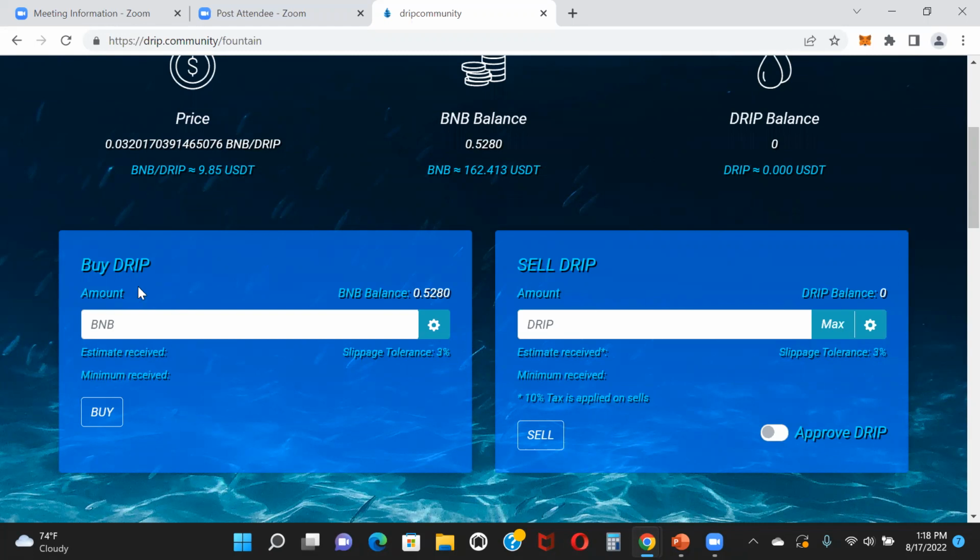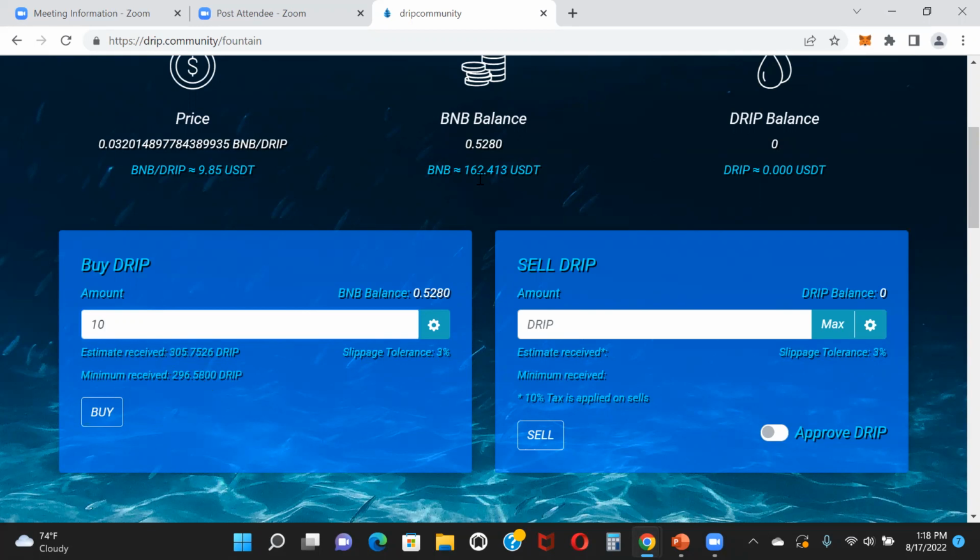Okay. So here you would actually type in how much BNB you want to swap for drip. Okay. So let's say you have 10 BNB, 20 BNB, 30 BNB, however much you want. And you will type it in here. Okay. Let's say you want to put 10 BNB. This will tell you in today's price how much drip you should receive. Okay. So you'll click on buy. And once you click on buy, you'll confirm it. And now you'll have drip in your wallet because essentially you swapped out your BNB. You used BNB to get you some drip.